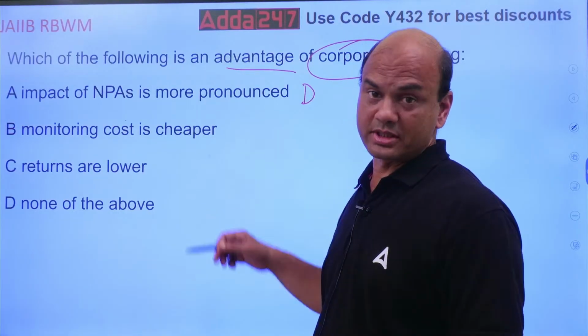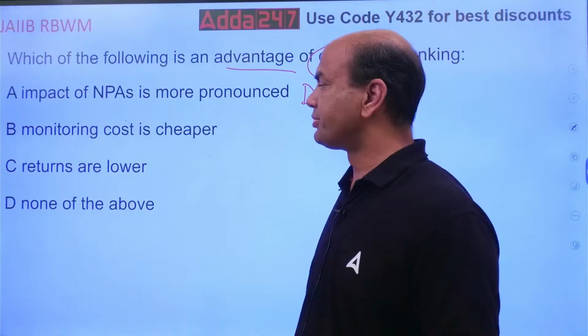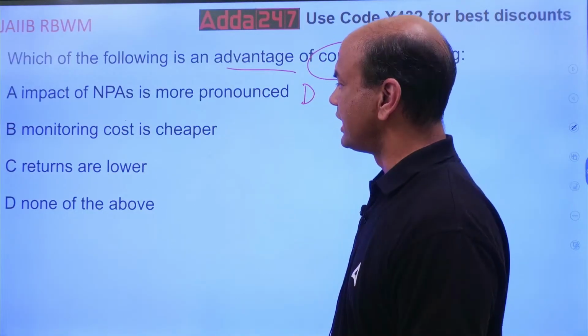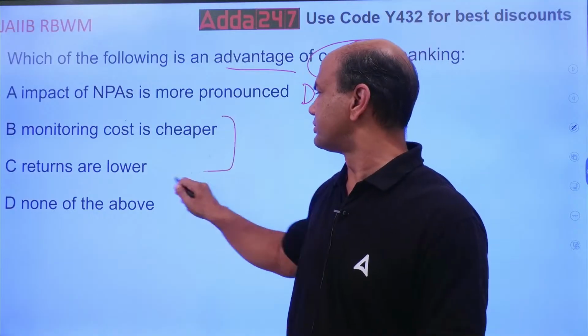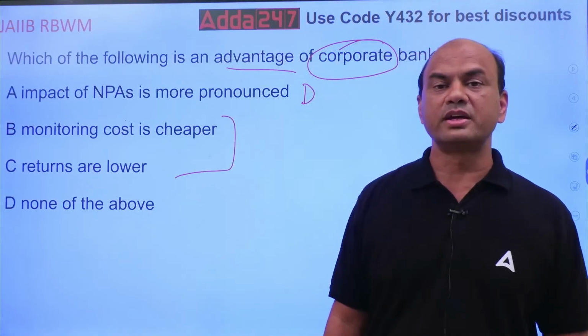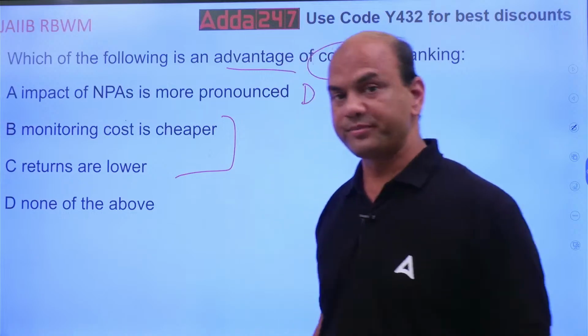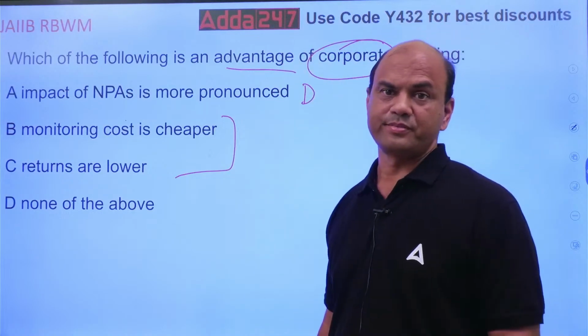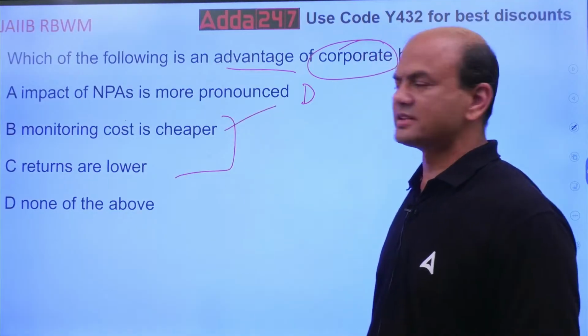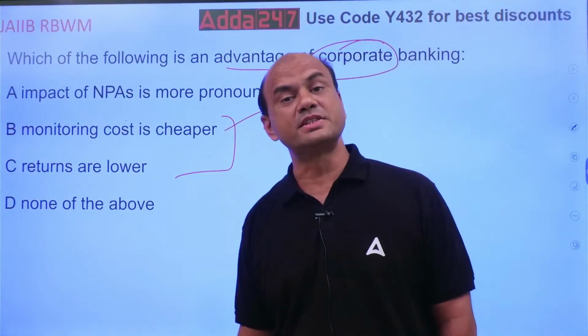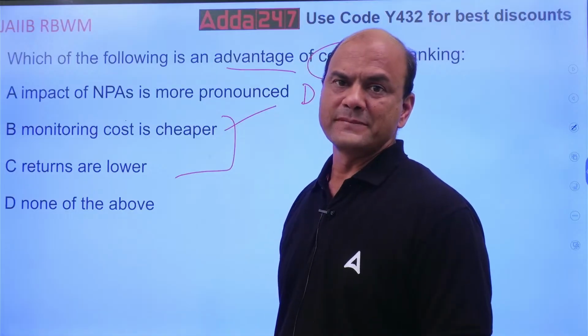Now check the remaining three. Monitoring cost is cheaper, returns are lower, and none of the above. Now you think and give me the answer. Out of these two, what is the advantage of corporate banking? Obviously this is the answer: monitoring cost is cheaper. Why cheaper?